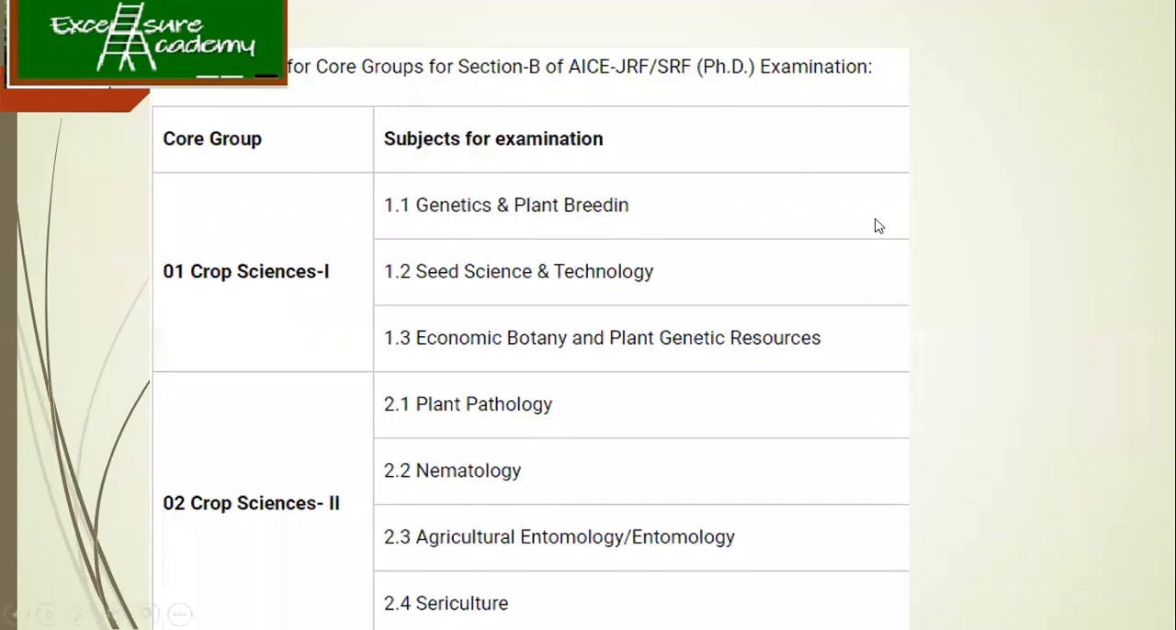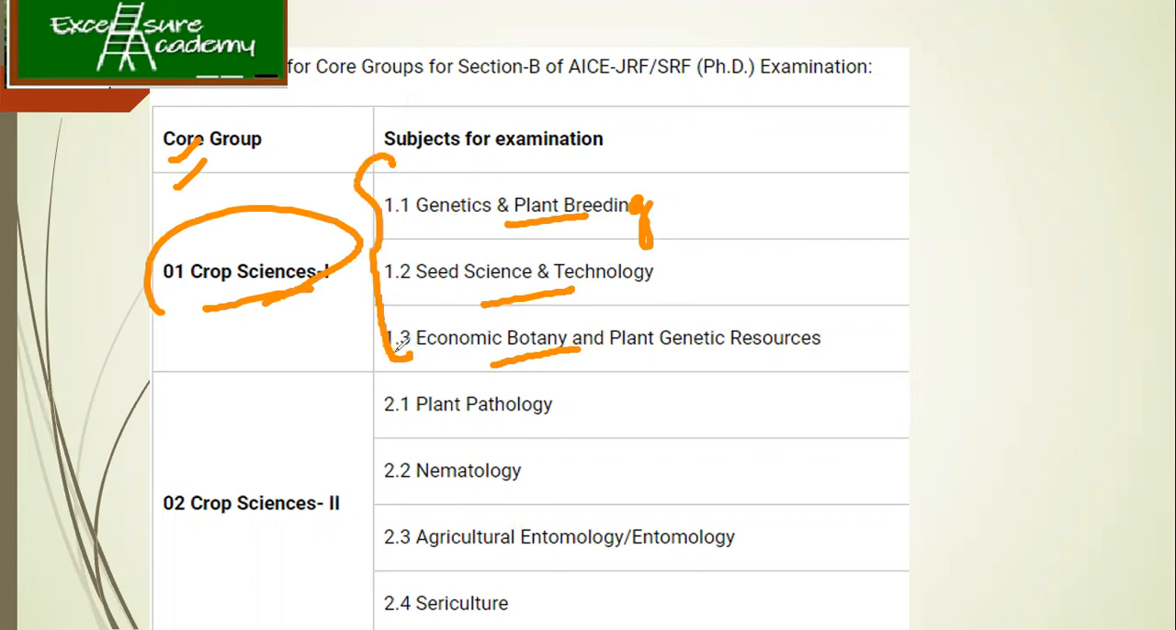Now what are these topics? This is the topics list I'm going to share with you guys. The first group is crop sciences. Under that we have genetics and plant breeding. Depending on your MSc, and mainly the hardcore subjects you have taken, you need to select what kind of core group you have to select. So you have crop sciences: genetics and plant breeding, seed science, economic botany, plant genetic resources. Whenever you select these, you need to study all of this.